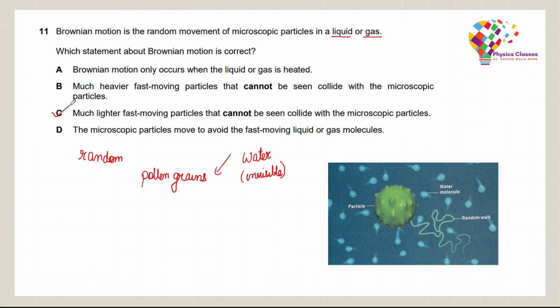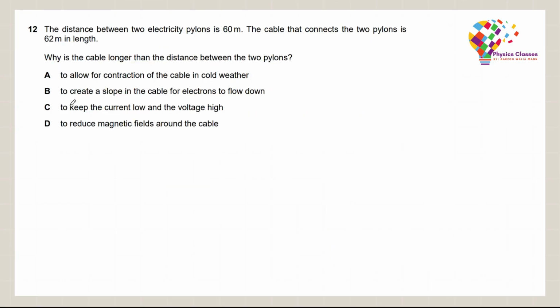Now, let's look at question 12. The distance between two electricity pylons is 60 meters. The cable that connects the two pylons is 62 meters in length. Why is the cable longer than the distance between the two pylons?